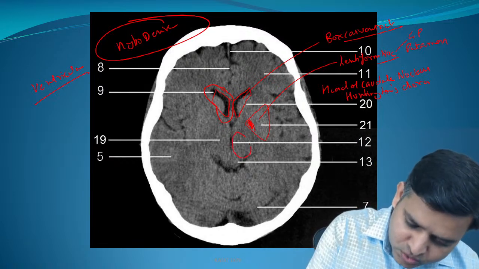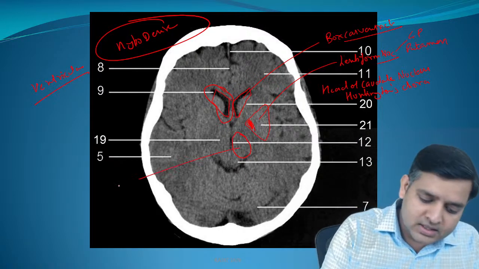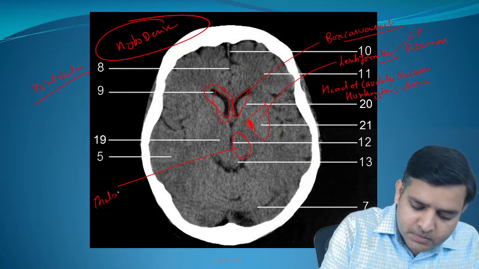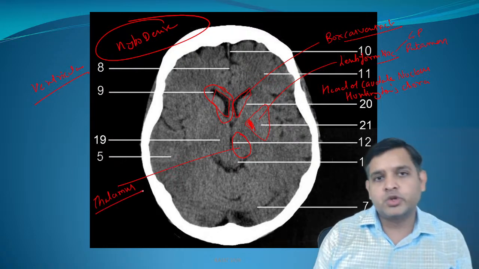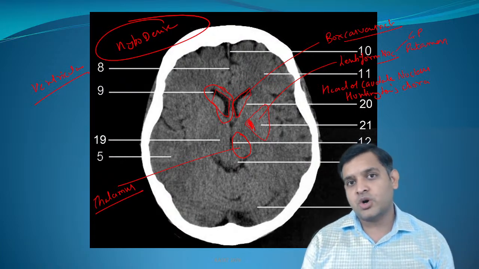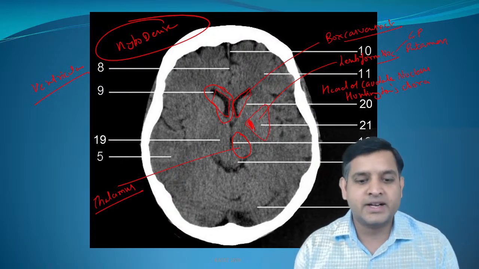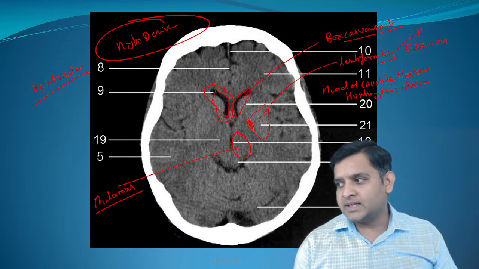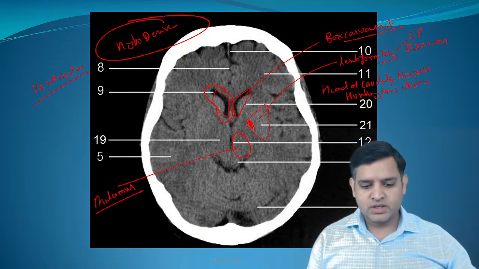This structure that you could see over here is the thalamus. It is to be noted that involvement of bilateral thalamus is a common feature of Japanese encephalitis.